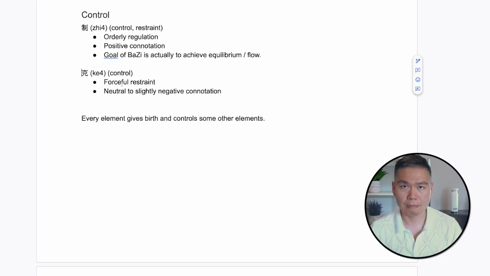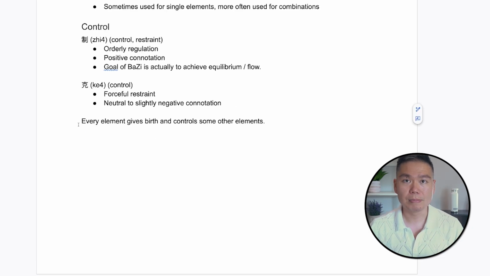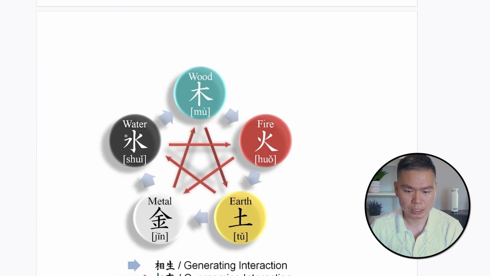克, on the other hand, has a slightly negative or neutral connotation. It means forceful restraint. You are forcefully controlling something. So that is 治 and 克. Every element gives birth to some element and controls some other elements. So let's walk through what this means.